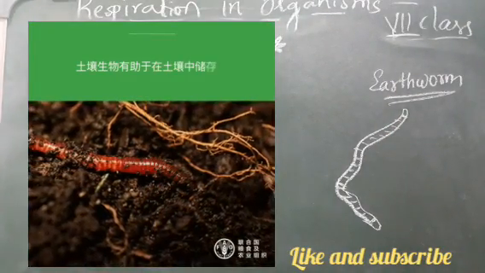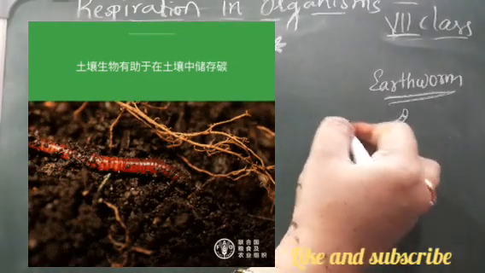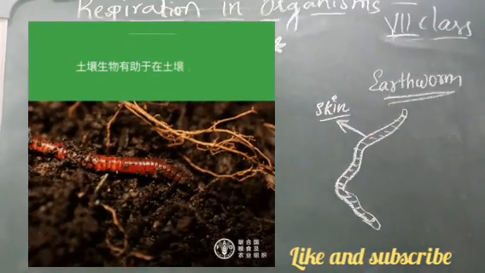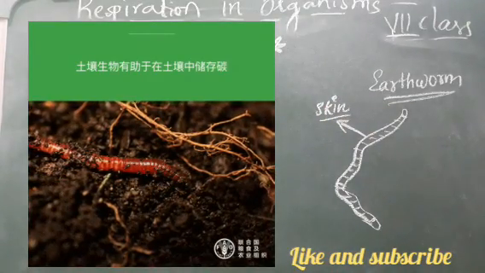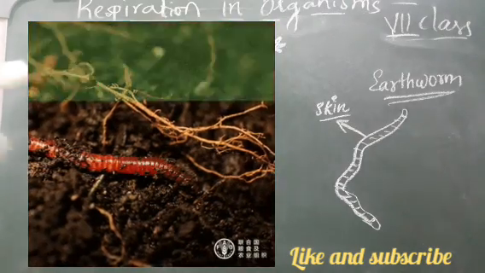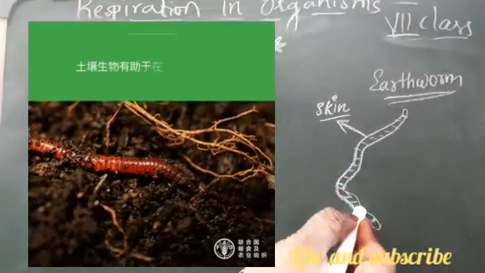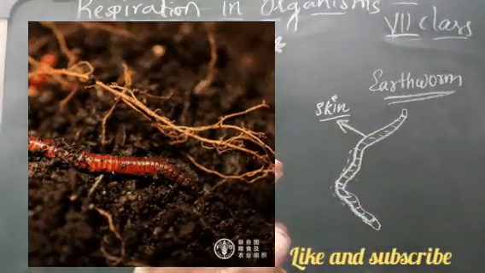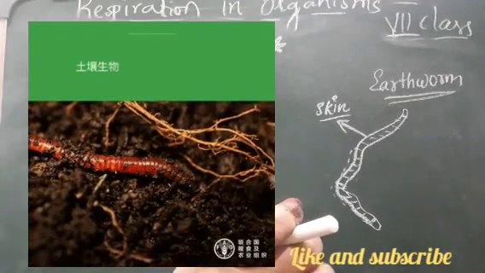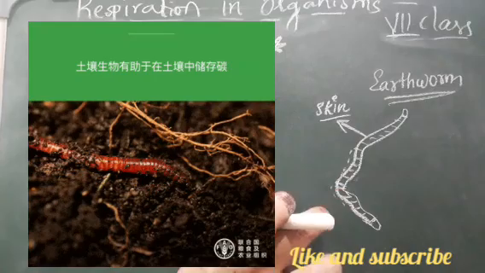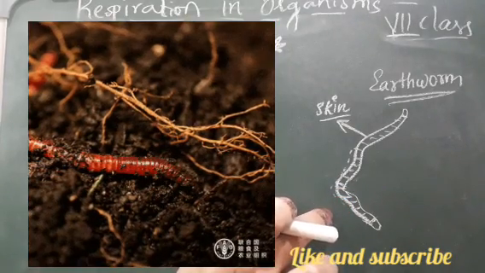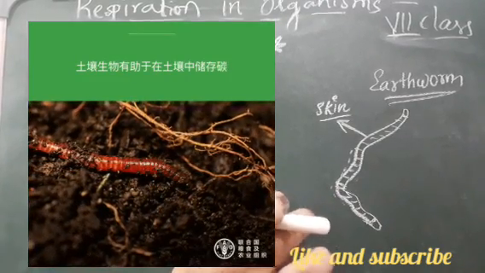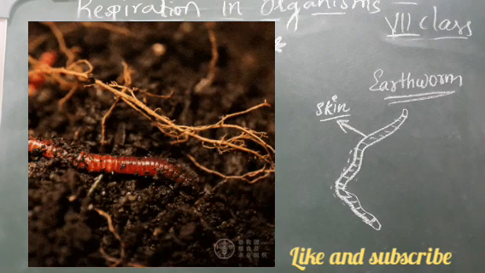What do you think earthworms breathe through? They breathe through their skin. It is thin and moist, with very minute holes on their body that are not visible to us. When you observe an earthworm, it is always moist, right? So through the skin, air passes in and out. The earthworm thus breathes through its whole body surface.